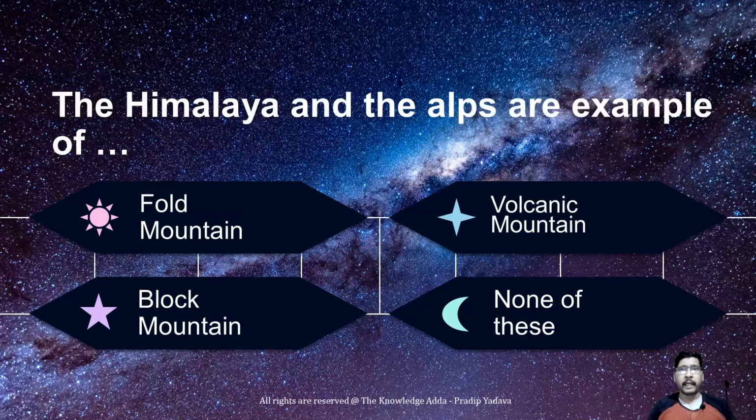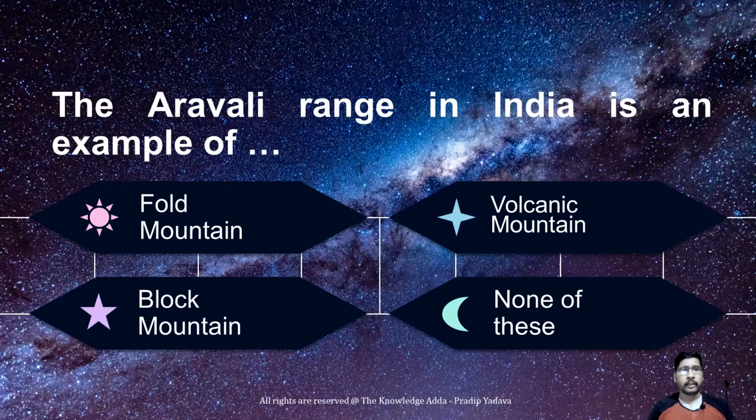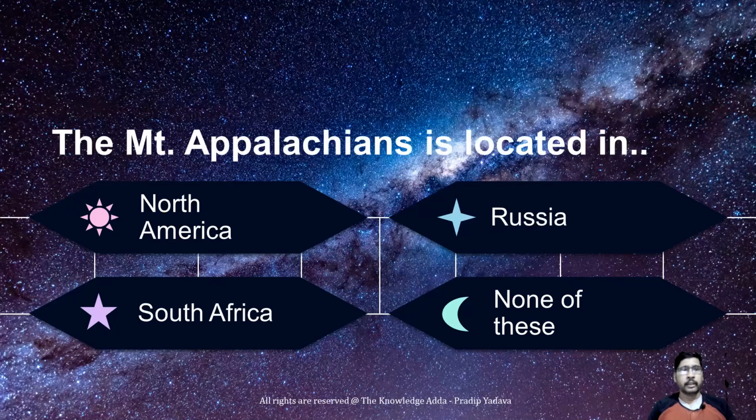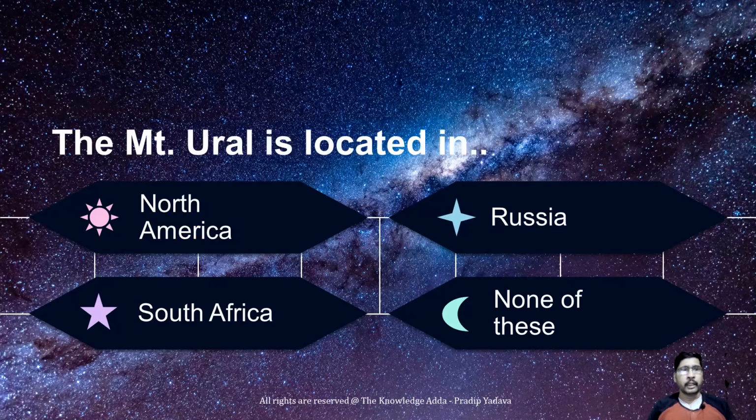The Himalaya and the Alps are examples of fold mountain. The Aravalli range in India is also an example of fold mountain. The Appalachians are located in North America, and the Ural is located in Russia.